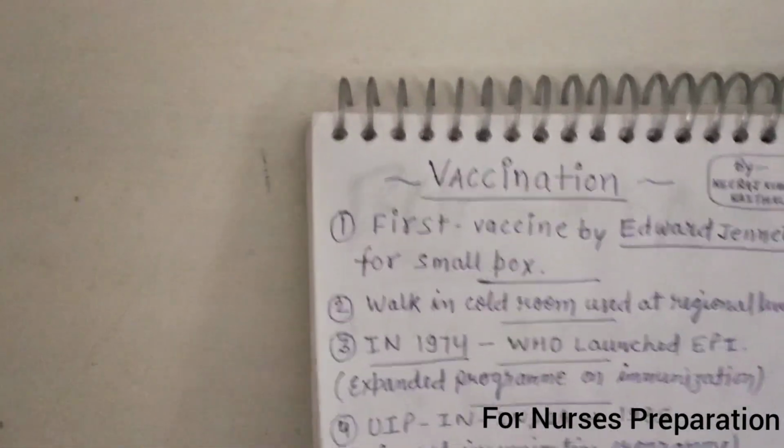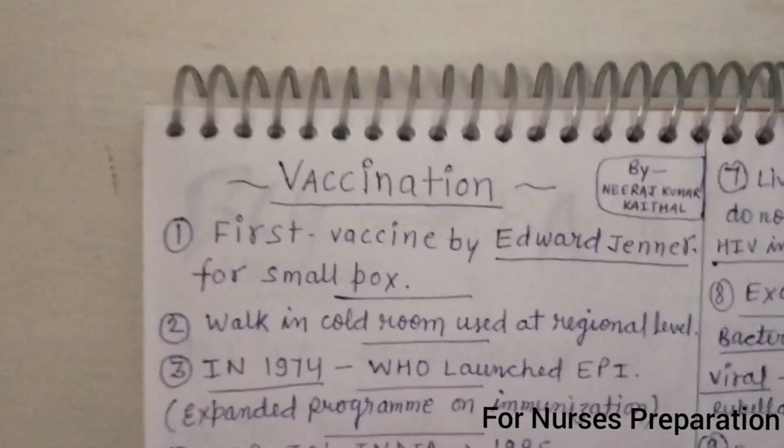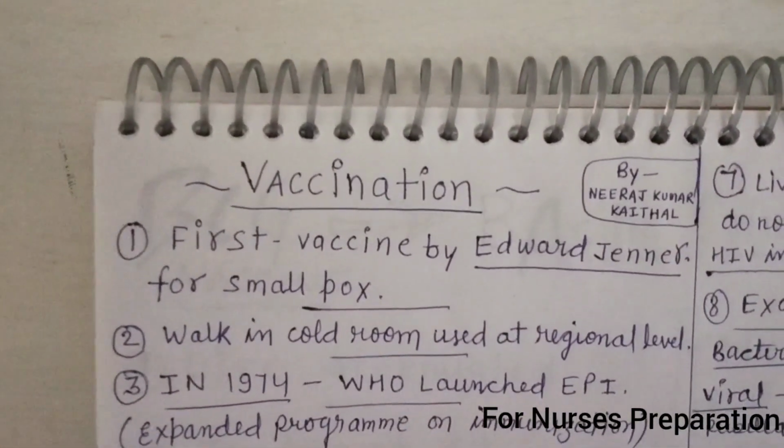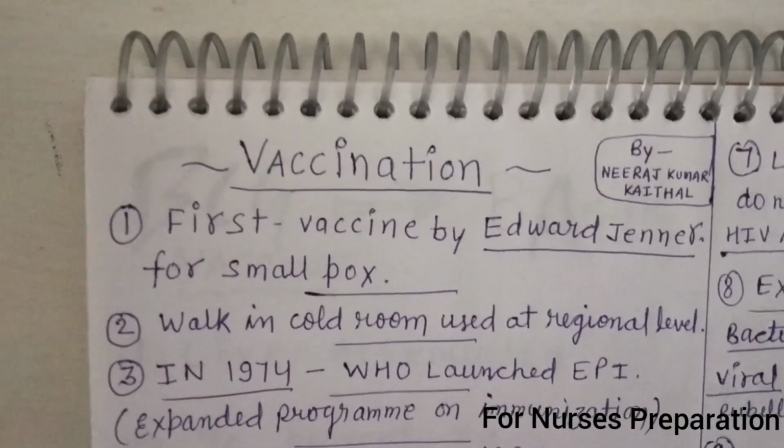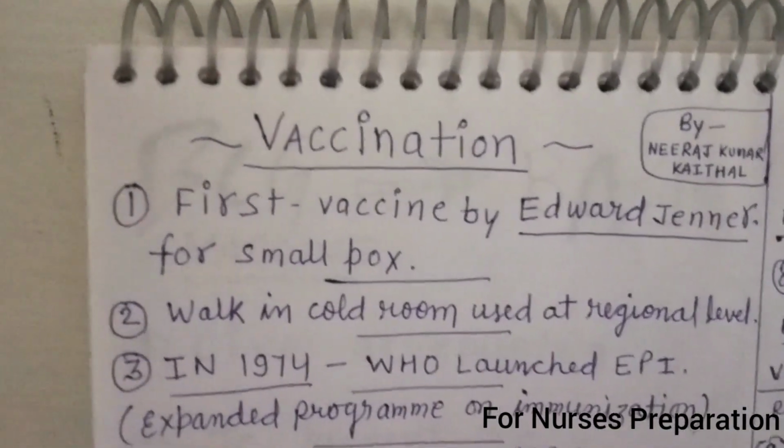First point. The first vaccine was invented by the person whose name was Edward Jenner. This vaccine is for the cure of smallpox disease.